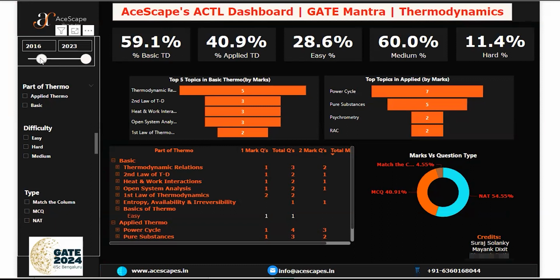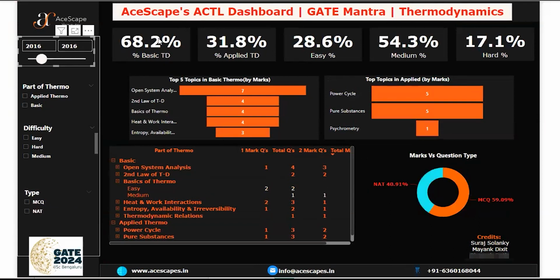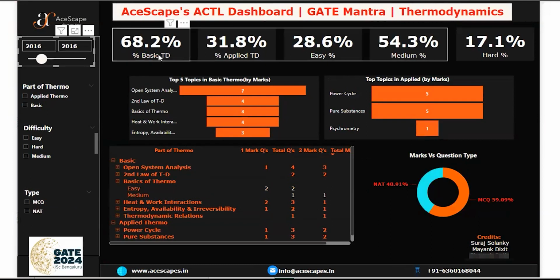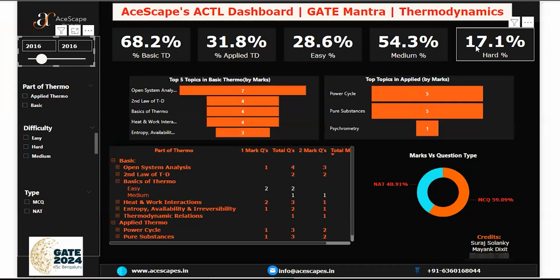In 2016 they made the paper, and let's come there. You can see now 68.2% is from basic, 31.8% is from applied. Now you can see here the percentage of hard is increasing, right? Yes, sir. So a hard to medium paper will be there, but ISC Bangalore will challenge you on the basics.